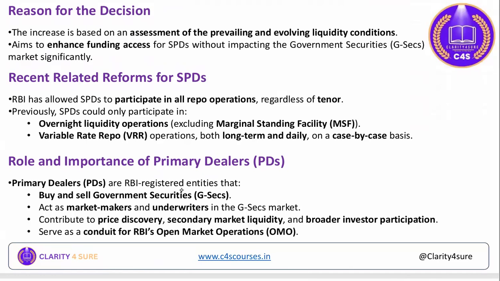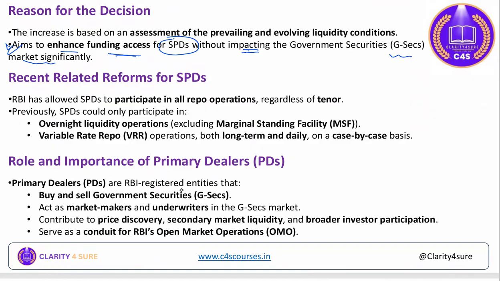All right. Now, coming to the next slide. What are the reasons behind which RBI has taken such a decision with respect to SPDs? See here, obviously, in order to increase the liquidity, so it aims to enhance the funding access to whom? To standalone primary dealers without impacting the government securities market significantly. This is the key purpose behind this decision by the RBI.